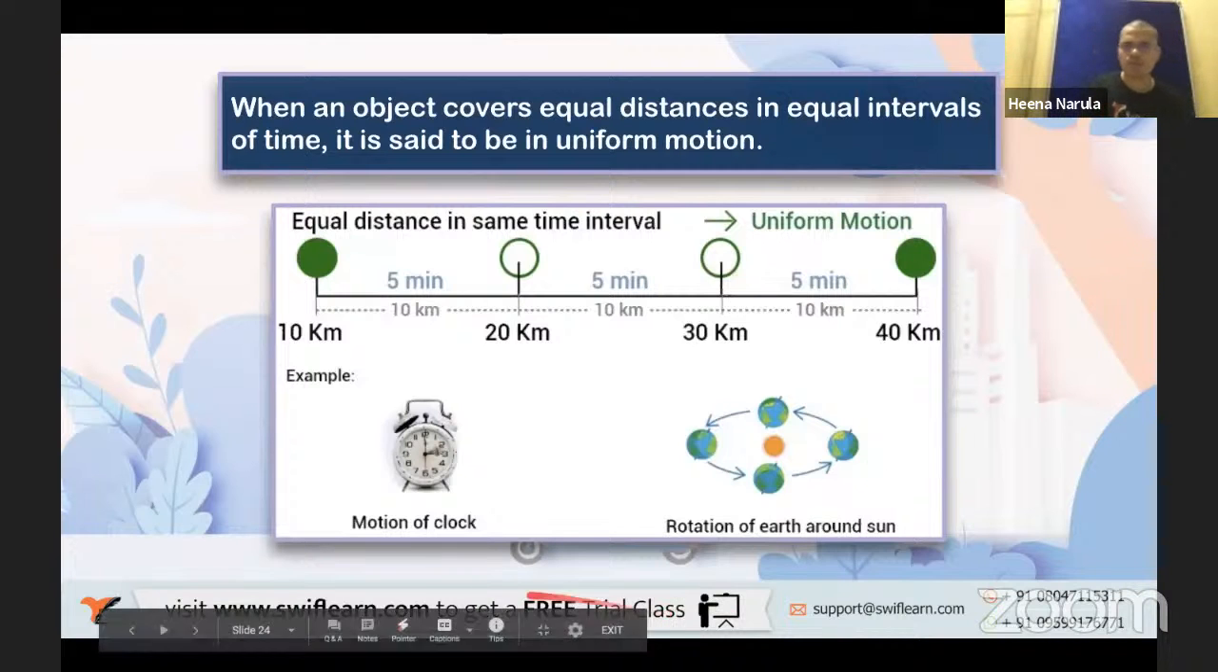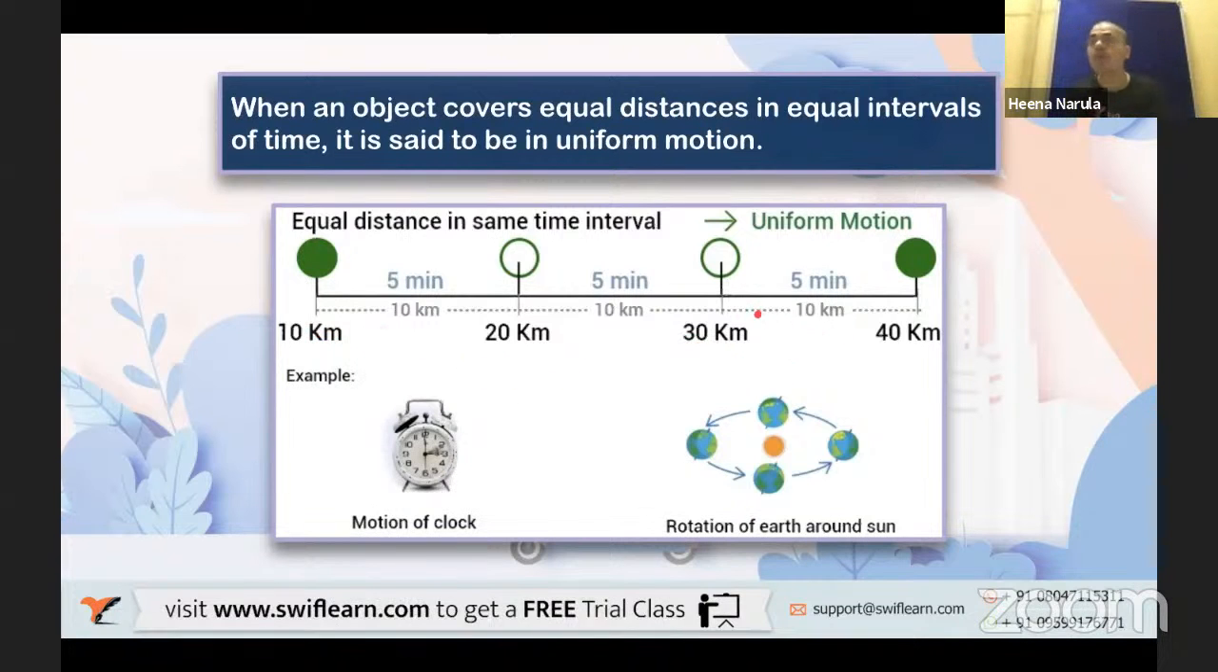Okay. So equal distance in same time: 10 to 20 kilometer, 5 minutes; 20 to 30 kilometer, 5 minutes; 30 to 40 kilometer, it should take 5 minutes because the velocity is constant. With uniform motion, always remember another thing. The distance traveled is the same, and the time taken is also the same. That means what is constant? Velocity. Distance upon time is constant. That means velocity is uniform. So any object which is in uniform motion has which velocity? Uniform velocity. It's very important to learn, isn't it?